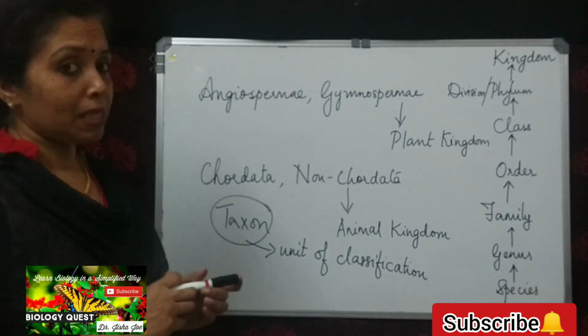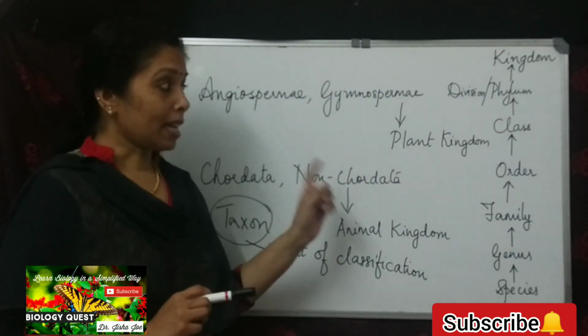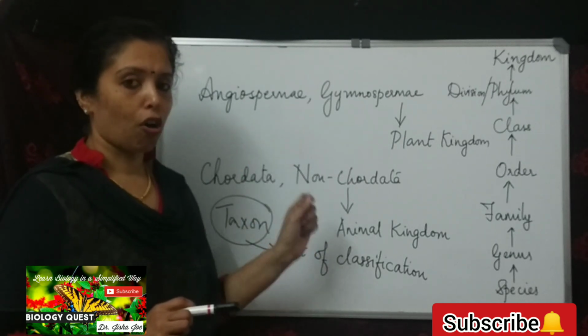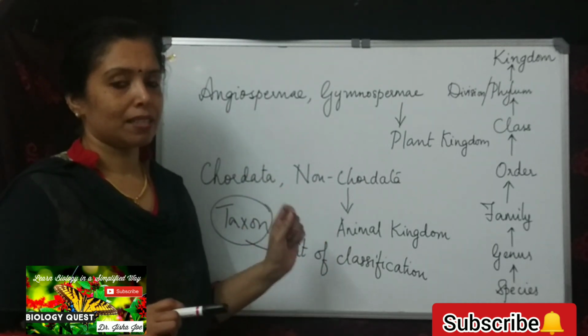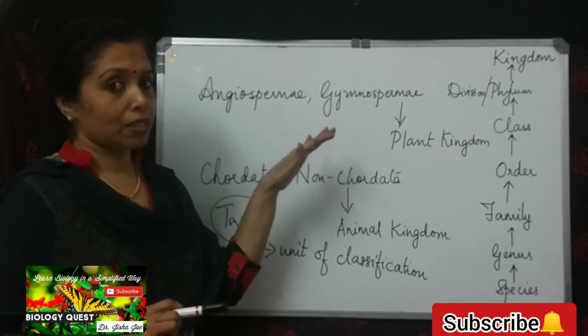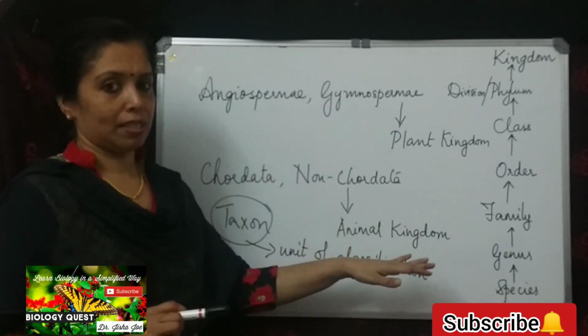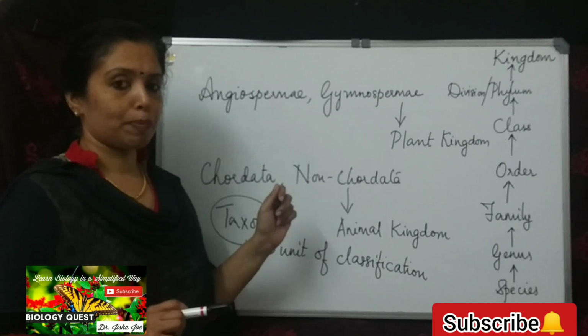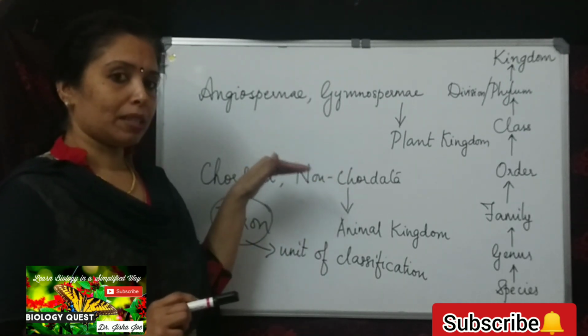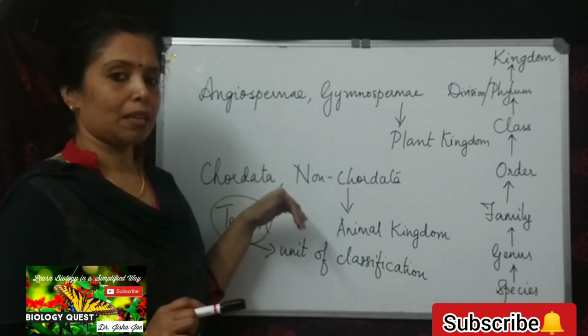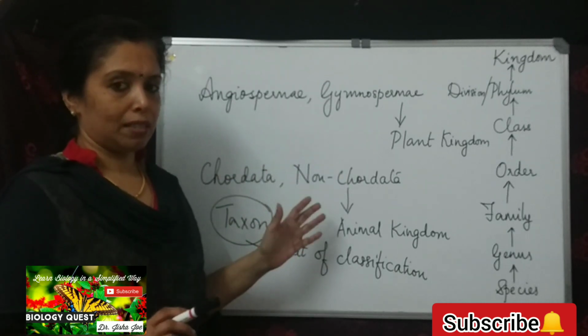How will you remember the taxonomic hierarchy? Keep pots clean or family gets sick. Which is the highest taxon? Kingdom. Which is the smallest taxon? Species. You should know the definition of species, and if you study with examples from the plant kingdom and animal kingdom, it will be easy for you.